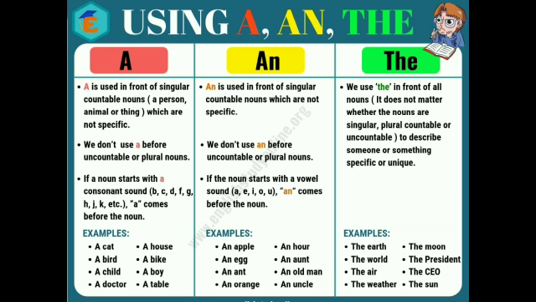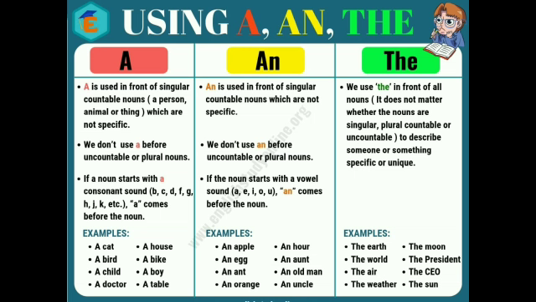As you all know, in our alphabet there are a few vowels and the rest are consonants. So when the word starts with a consonant sound, we use a with it, and if it starts with a vowel sound, a, e, i, o, u, then we use an with it.